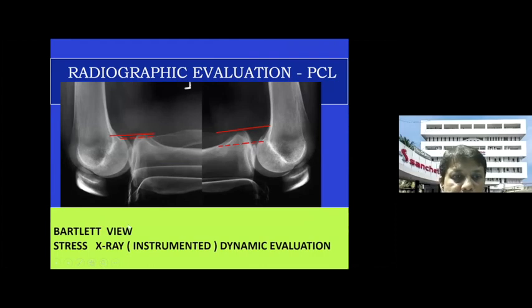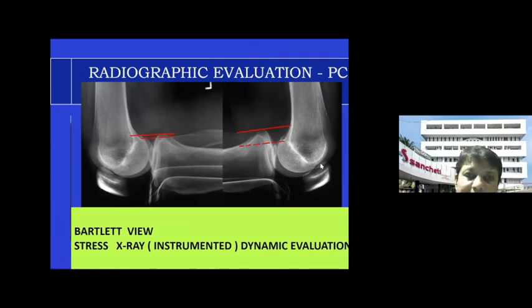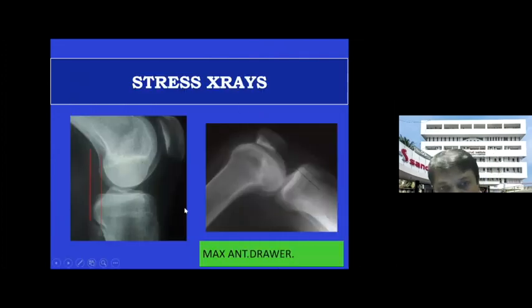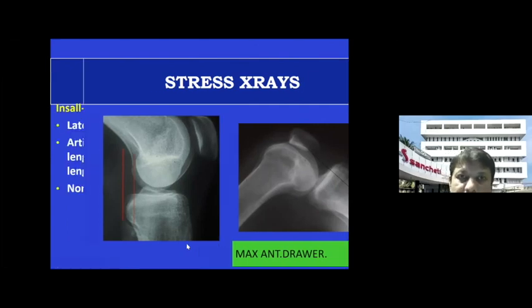This is also called as the Bartlett view, where you ask the patient to kneel down on a stool, and then you take a lateral X-ray. As you can see here, because of the compression and the 90 degrees, there is a force here, and you can see displacement of the tibia behind. This is classical of a PCL tear. And if you do an anterior stress test, anterior drawer test, and take an X-ray lateral position, you can find out here that the anterior drawer test is positive, and this is again indicative of an ACL injury. So stress X-rays, varus valgus, anterior and posterior stress X-rays are very useful.